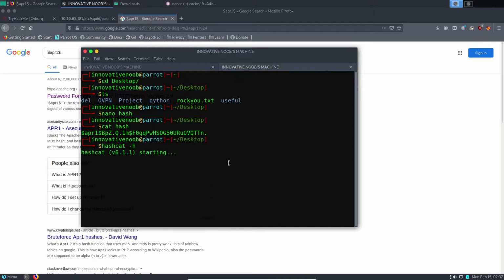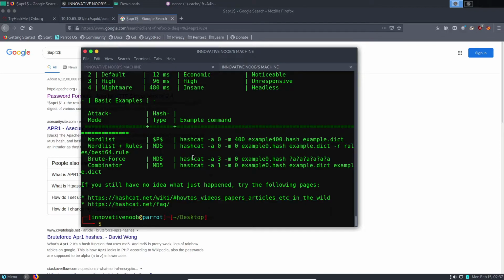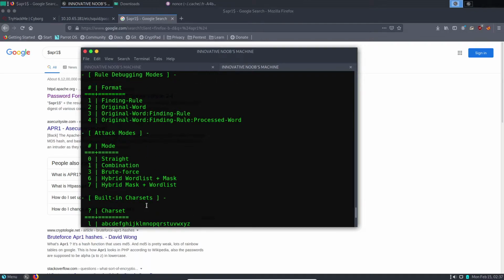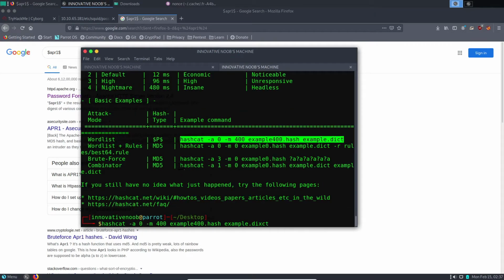First, let's see what modes we need to use to crack this one. This is a basic command. We'll copy this. Okay, so let the attack mode be 0. 0 means straight, which means one password at a time without any mixing and all those things.